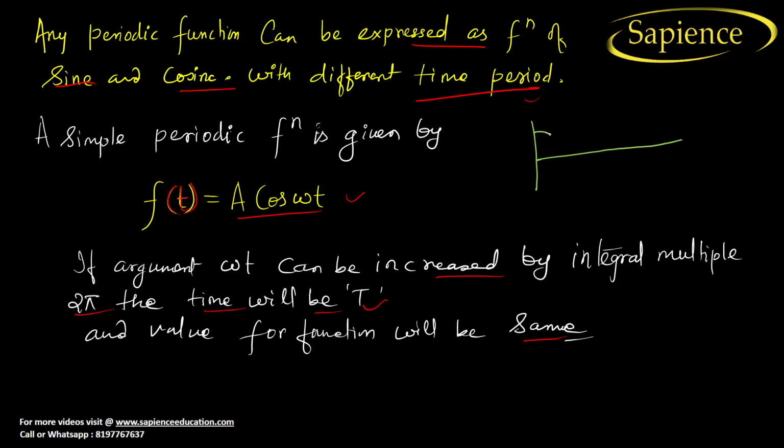Let us consider the cos function is behaving like this. So this is 0, this is pi by 2, this is pi, this is 3 pi by 2, and this is 2 pi.